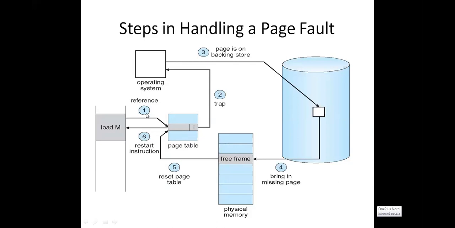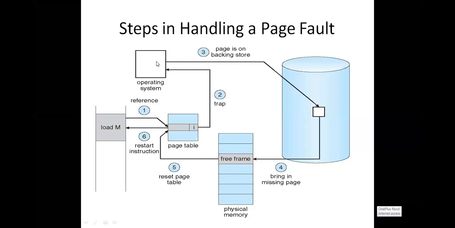What is the first step? You need to check in the page table whether that particular page is available in the main memory frame or not. Then it indicates I, which means invalid. That means it is not available in the main memory. Immediately you send a signal to the operating system. What is the signal? Trap. Trap means an error signal: the required page is not available in the main memory frame.